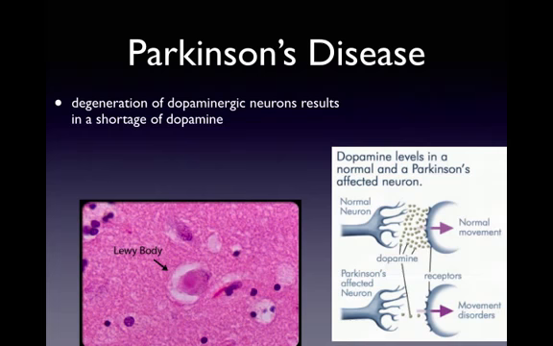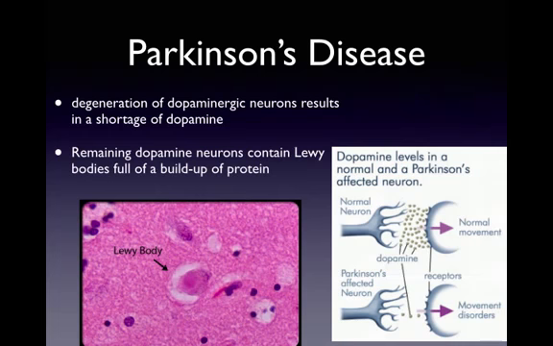So this diagram shows a dopaminergic synapse, and the effects of having Parkinson's disease are shown in the bottom half of the picture. There's a great reduction of dopamine in the synapse, and that reduction of neurotransmitter reduces the amount of communication that can occur between those neurons and other parts of the brain that are involved in movement. So therapy is designed to increase the amount of dopamine in that synapse.